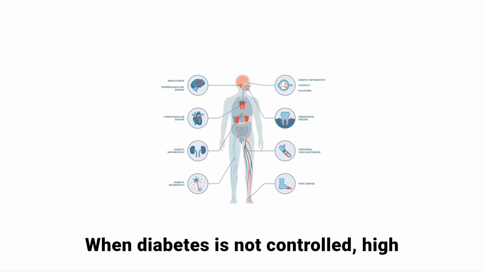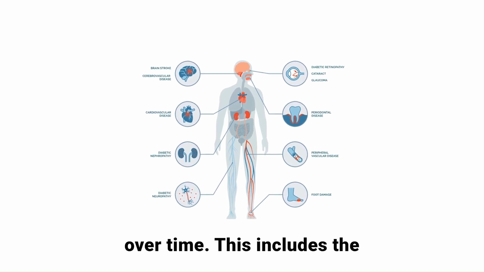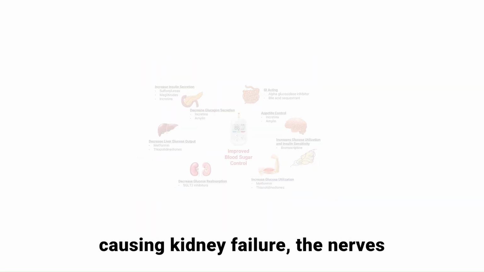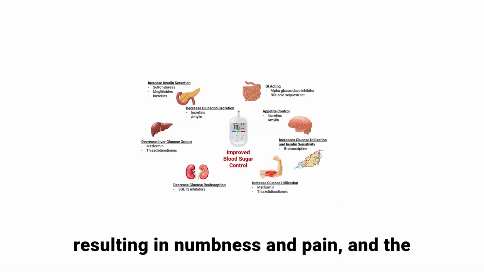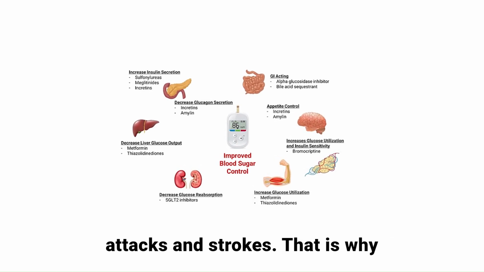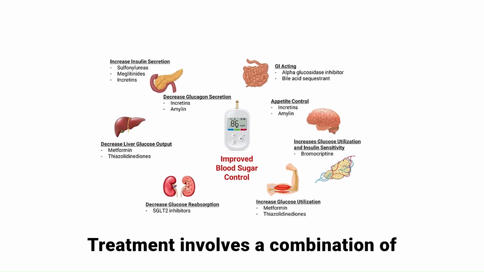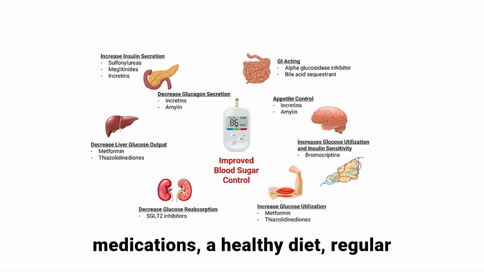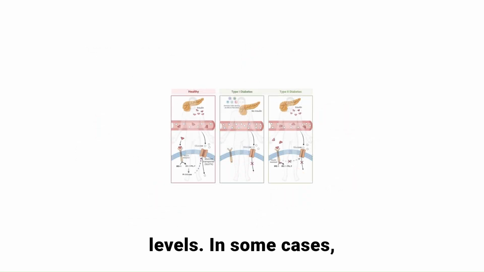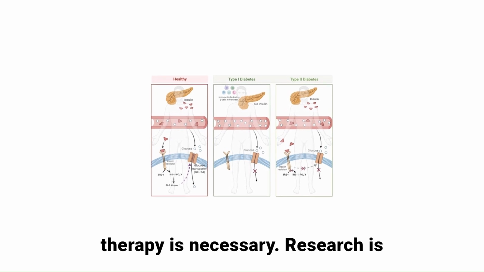When diabetes is not controlled, high blood sugar levels can damage many organs over time. This includes the eyes, leading to blindness, the kidneys, causing kidney failure, the nerves, resulting in numbness and pain, and the heart, increasing the risk of heart attacks and strokes. That is why managing diabetes is so important. Treatment involves a combination of medications, a healthy diet, regular exercise, and monitoring blood sugar levels. In some cases, especially in type 1 diabetes, insulin therapy is necessary.